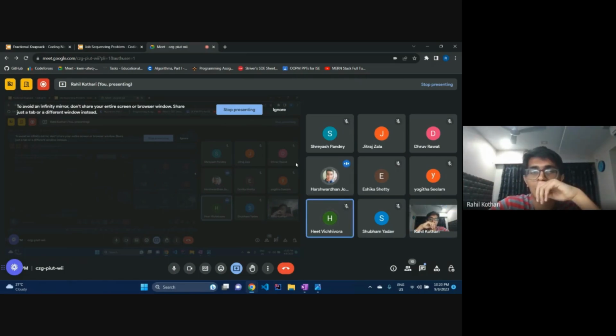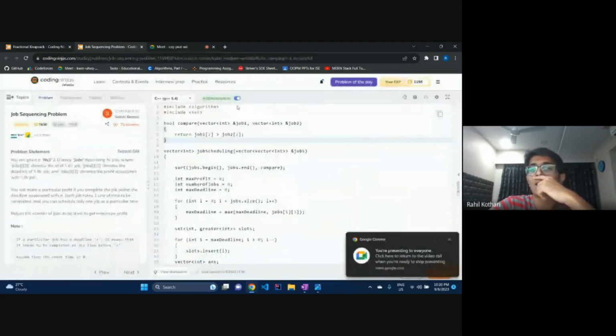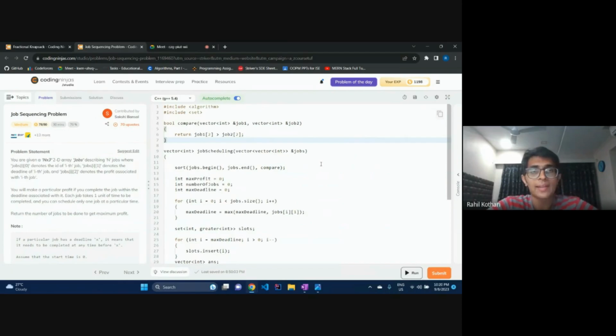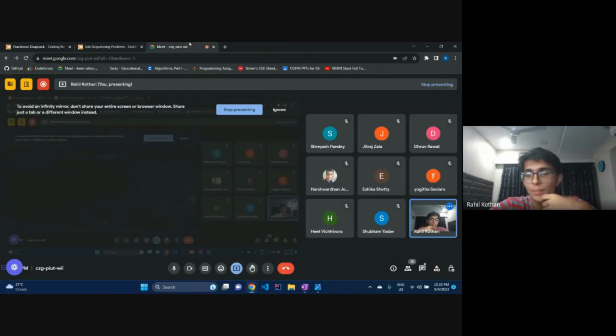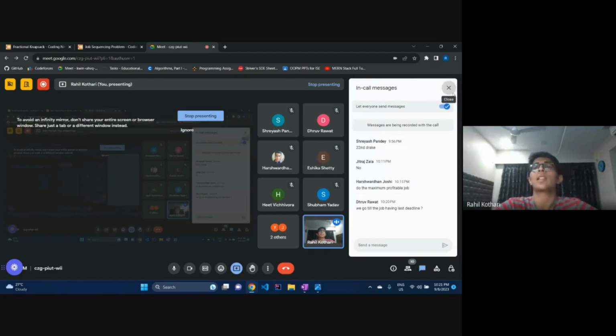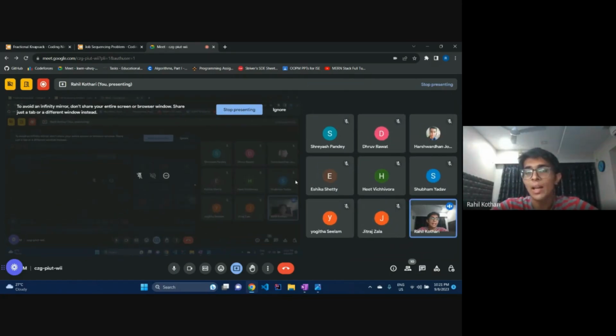Yes. So again, using a custom comparator, very similar to the first. See, this problem is almost the same as the first one, correct? Only complexity that has been added is the case of deadlines. Just a second. What is this question? We go till the job having the last deadline. Yes. So we'll create a set with the maximum deadline of a job.